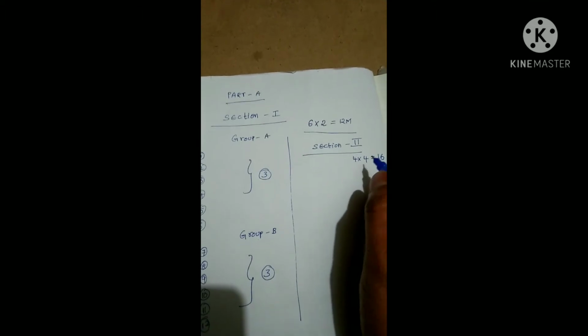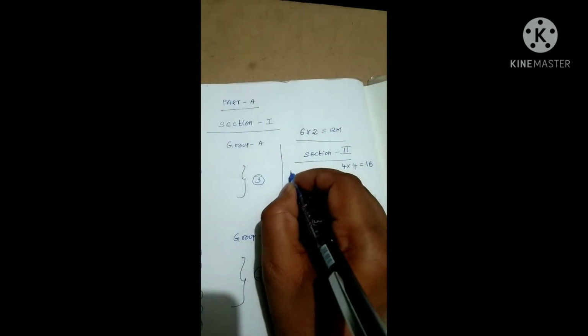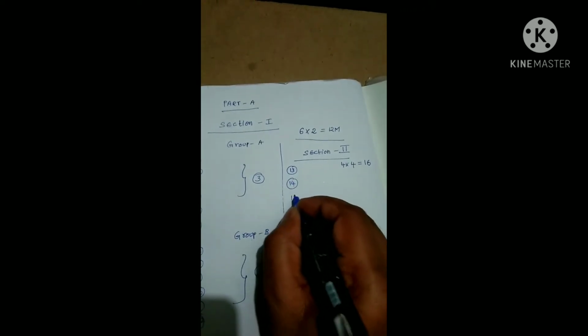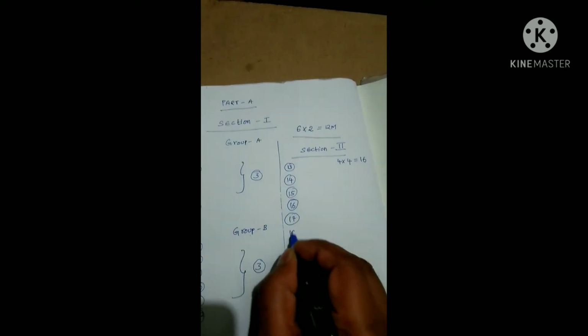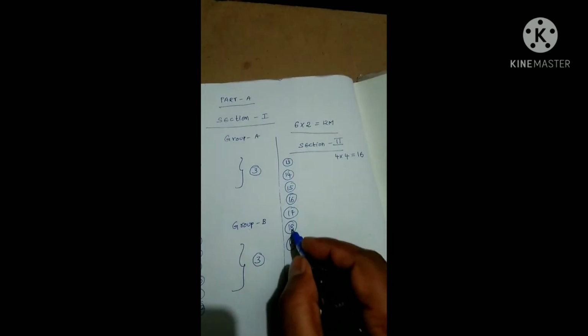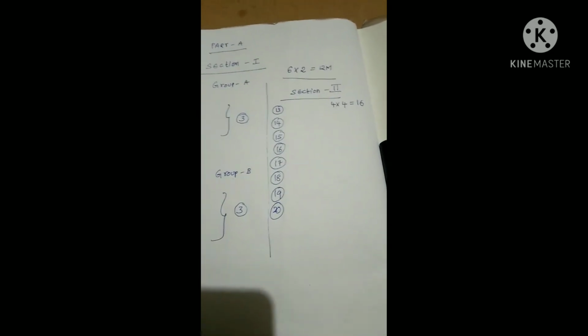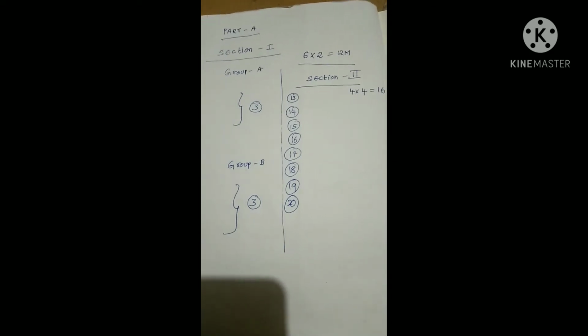Here they are going to give 8 questions, numbered 13 to 20. From these you need to answer any 4 questions, and each question carries 4 marks.